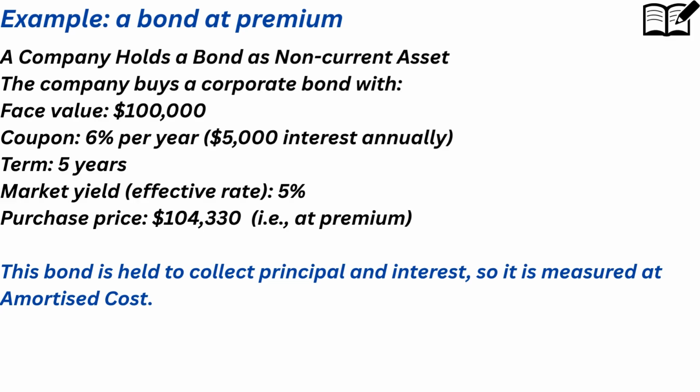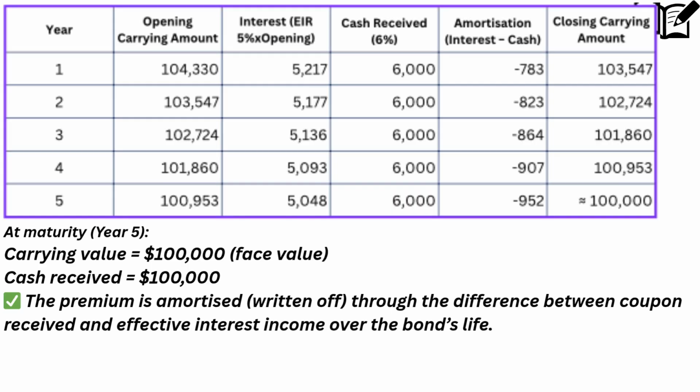Next, let's go through an example of bond at premium. The company buys a corporate bond with face value $100,000, coupon 6% per year. Term 5 years, market yield or effective rate 5%, purchase price at premium $104,330. This bond is held to collect principal and interest, so it is measured at amortized cost.